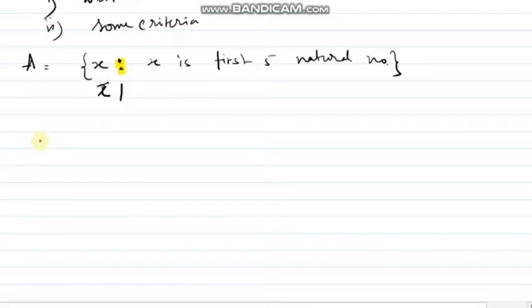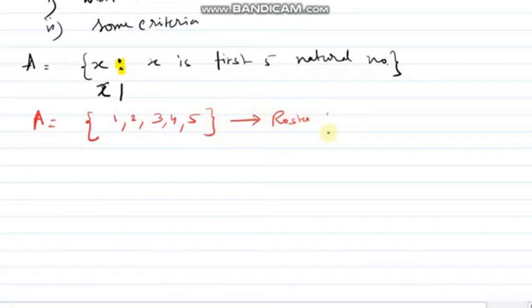Now if I want to represent this set in roster form, first 5 natural numbers: 1, 2, 3, 4, 5. So this is the representation in roster form and this is the representation in set builder form. Is it fine? So these are the two ways of representation.